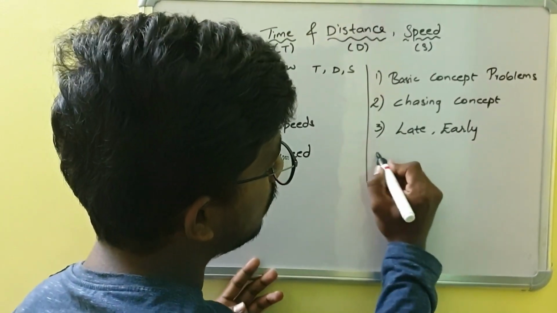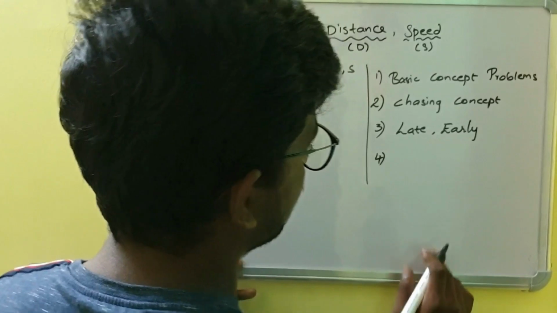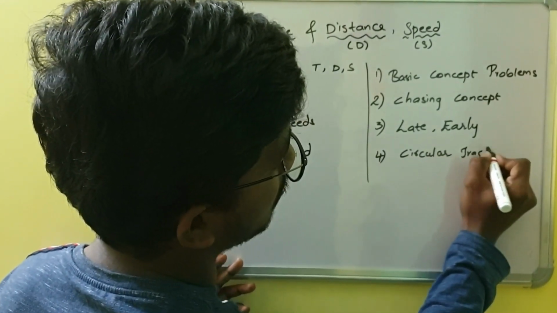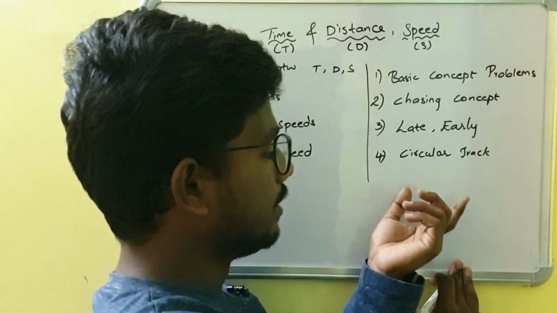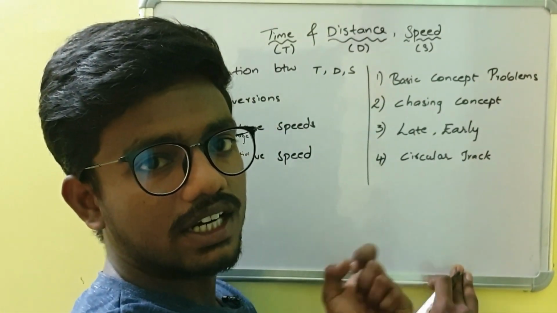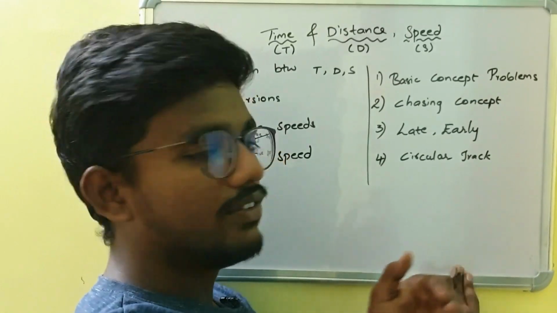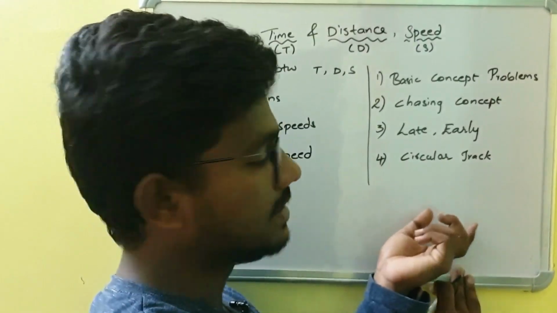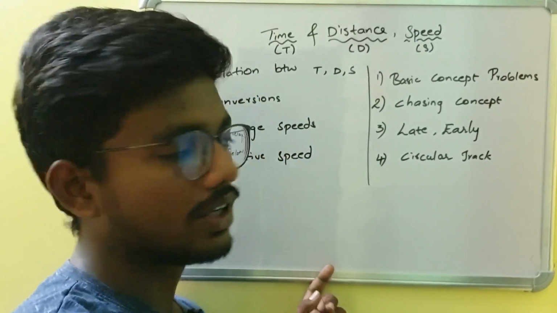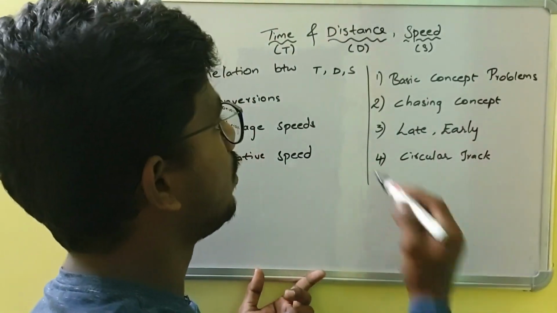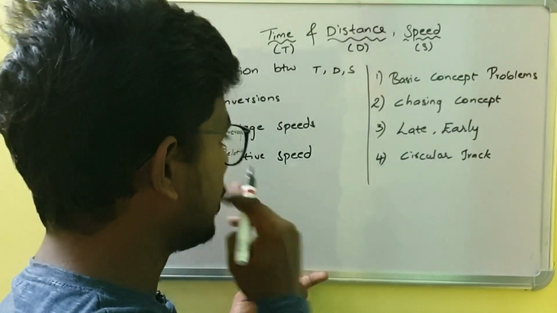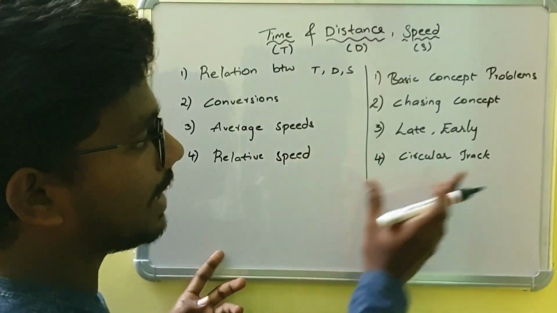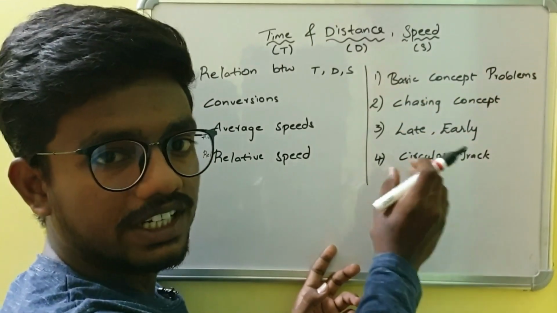And the last thing is circular track problems. In this concept, two persons are jogging on a circular track. Then what is the distance between them after 1 hour if they have different speeds? Such type of questions will be asked in circular track problems. These types of problems are involved in the time, distance and speed concept. For this we have to learn these concepts first. After learning these concepts I will explain all these problems in detail.